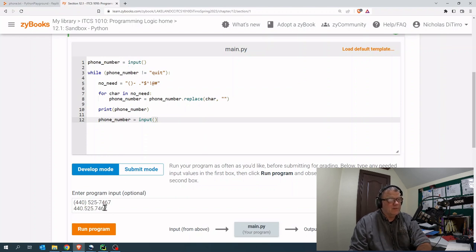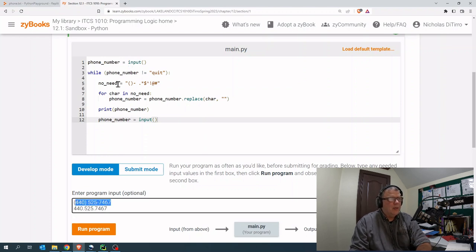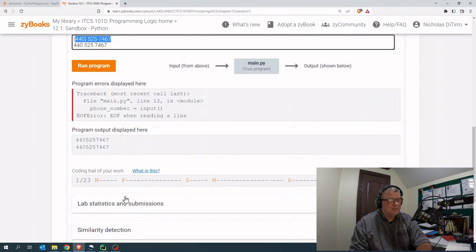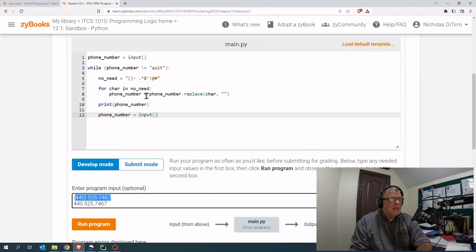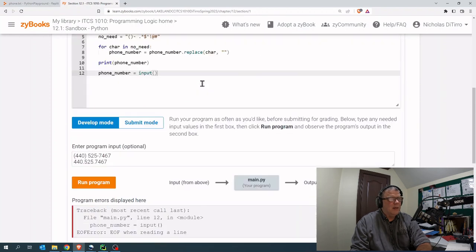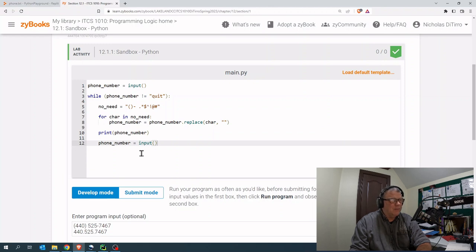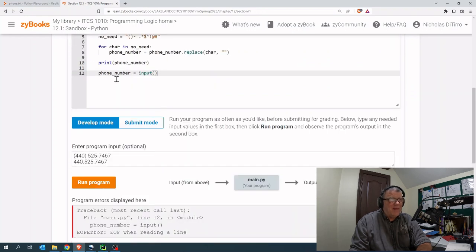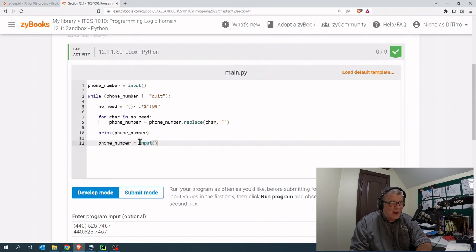The phone number is this one here, and it strips it out, and it does print it right here. Then it got the second phone number and still not a quit. So it stripped the stuff out here, printed it out, and then it grabbed another phone number.